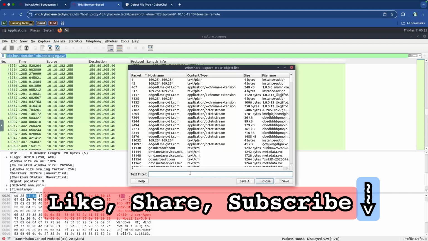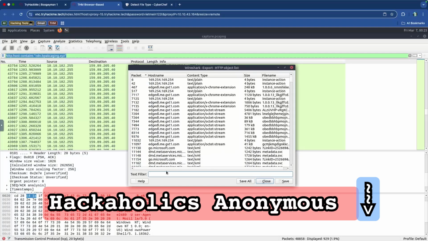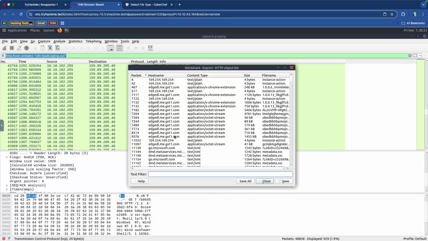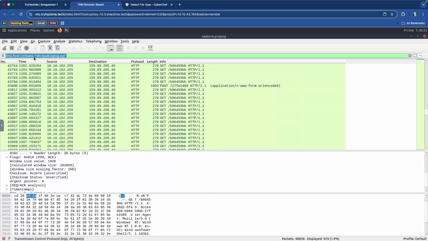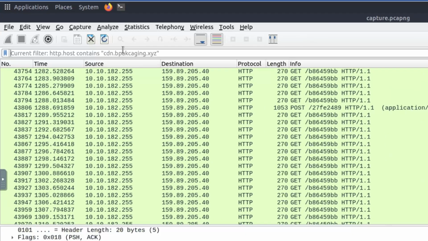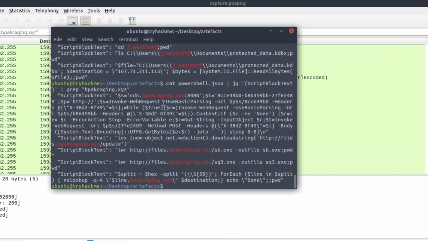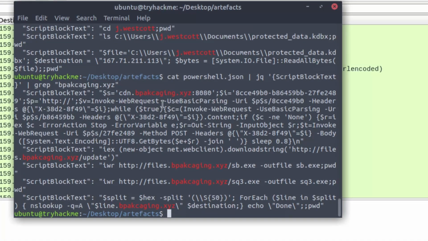Okay, so there was nothing here. My system seems to have frozen. There's nothing here for the name of the file that was extracted, and there was nothing here for the KDBX, which is the extension of the file. So none of those things, unfortunately, exist inside of our exported objects. Another way that we could do this is to use the name of the software that was used to exfiltrate the file. If you remember the executable name, if we go back over here, we may be able to see the executable name that was used to extract it.